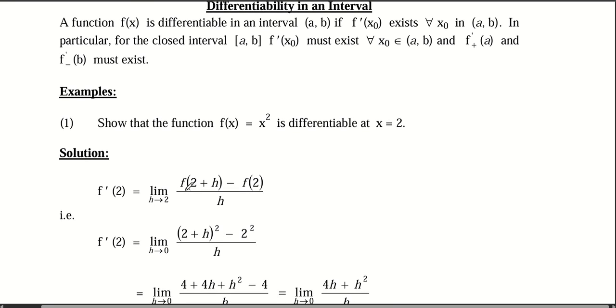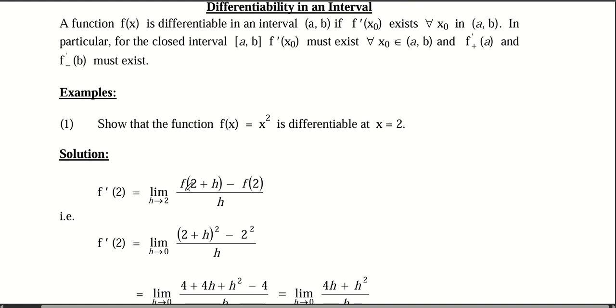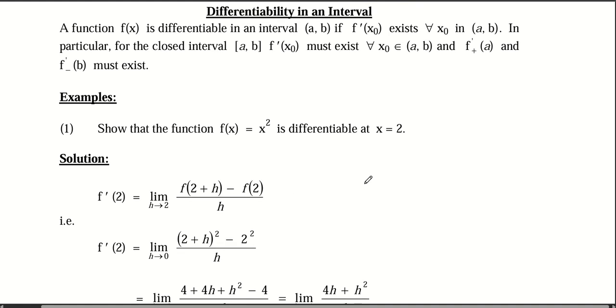You are asked to show that the function f of x equals x squared is differentiable at x equals 2. Now, this is what you do. The x-naught point which you are taking is x equals 2. This is the small delta or small change you are talking about.